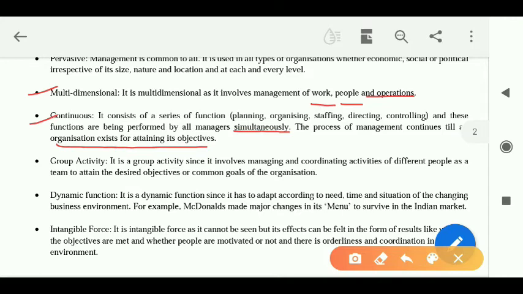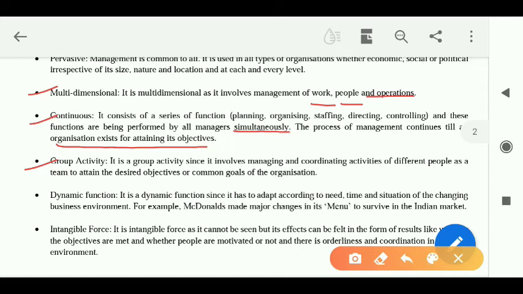Chalo. The next feature is the group activity. Now, why is management called a group activity? This also we have done a little bit while explaining the definition. See, management is something which we perform with the help of different individuals.